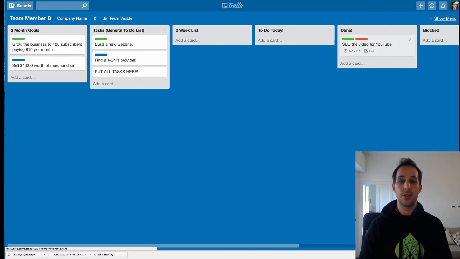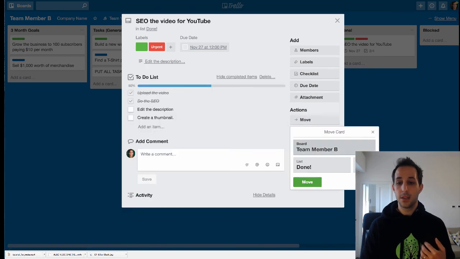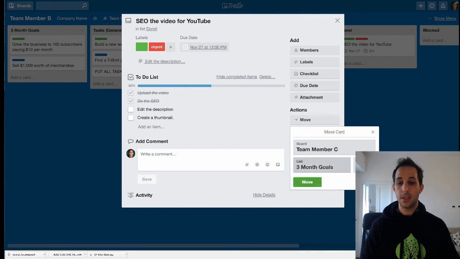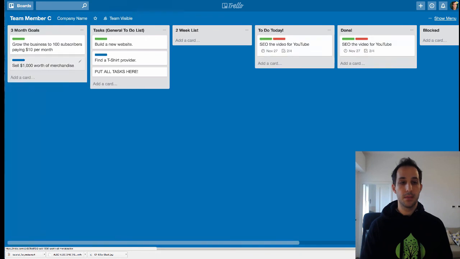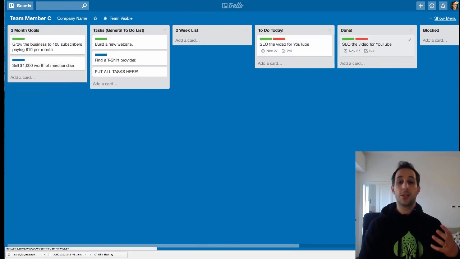I could share all these boards together. So if someone has a task they need me to do, I could give them access to go to my board and move something there. So if I want to move this assignment to Team Member B's board or Team Member C's board, I can do that. I can say this should be on his board, To Do Today, position 1, it's urgent, boom. Now this task got moved from Team Member B's board to Team Member C's board. It's right there. So this is a great way to manage your tasks for your company.